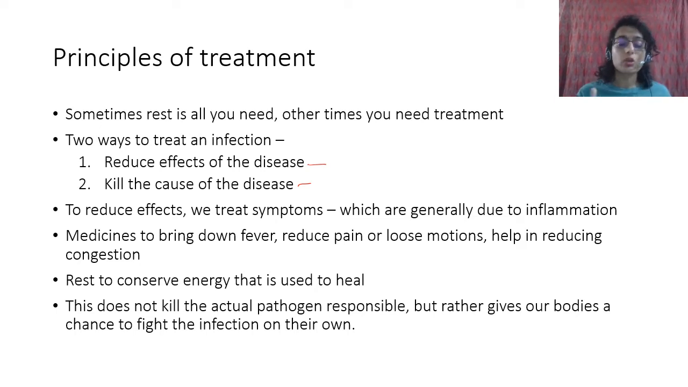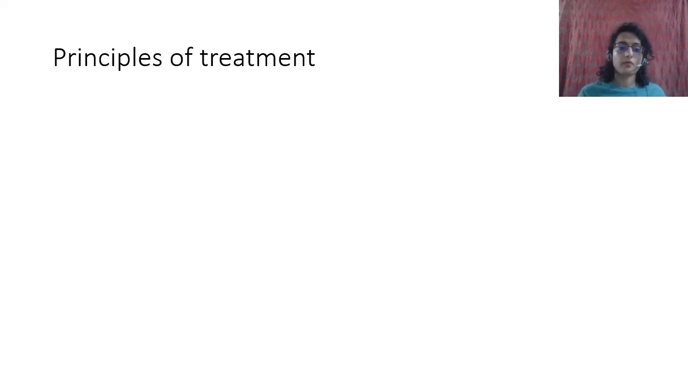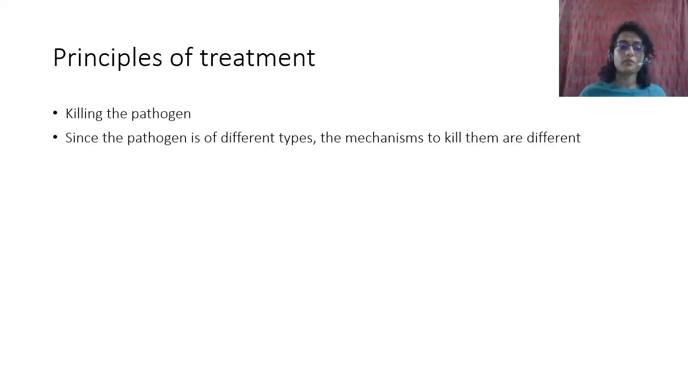Okay, but you also have to at times kill the cause of the disease, because the immune system may not be completely able to handle it, or sometimes your immune system is not strong enough, right? So you kill the pathogen. And since the pathogen is of different types, the mechanisms to kill them are different.